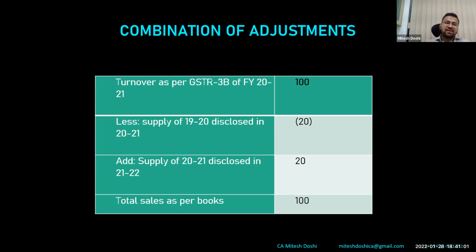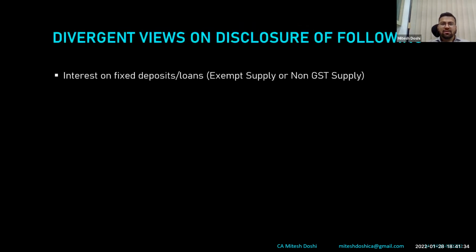But there could be a scenario that 20 rupees pertains to last year, the 19-20 liability, which has been disclosed in 20-21, and 20 rupees of 20-21 has been disclosed in 21-22. Ideally, we used to call these compensating errors. So ideally, this is a sort of such situation. So just don't go with a picture that if everything is proper on the face, that doesn't mean there's no reconciliation item. There could be. This is a rare scenario, but there could be.